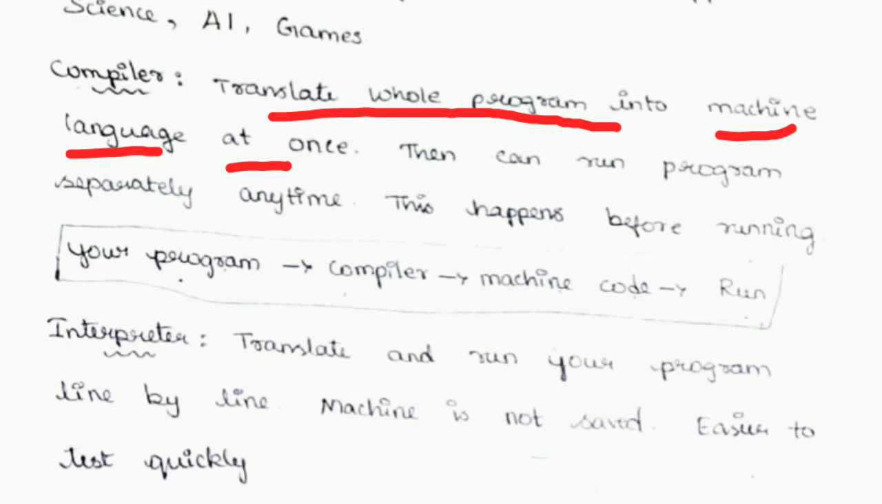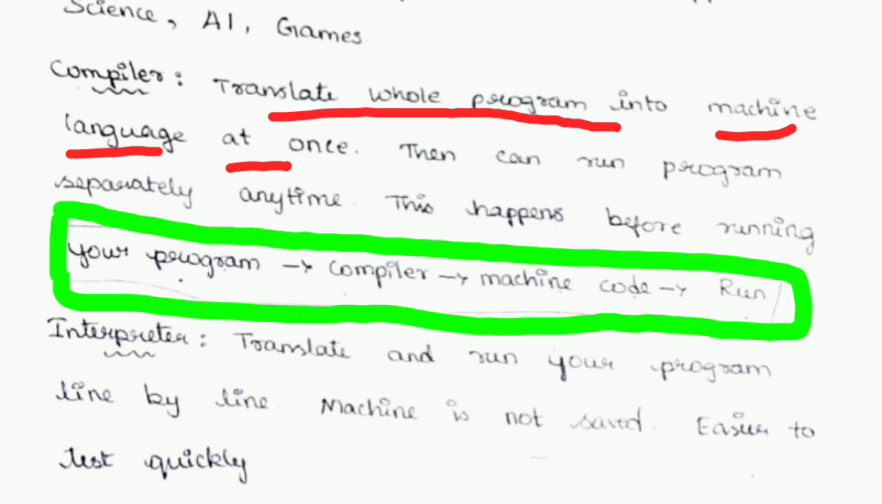So this happens before running. The flow is: first we give our program, it is compiled into machine language, then it runs, and then it gives us the output. And you may ask, what is the interpreter then?